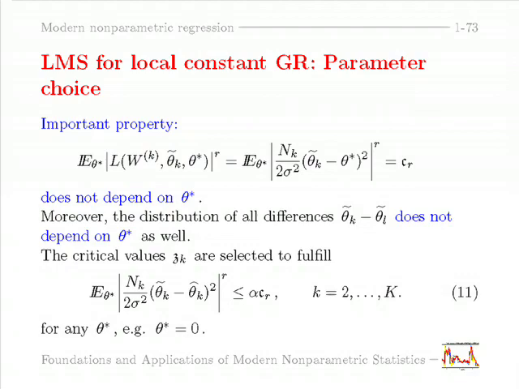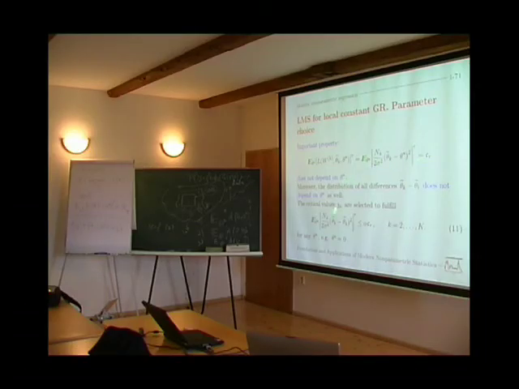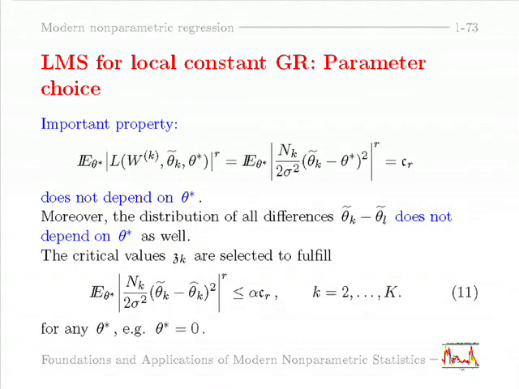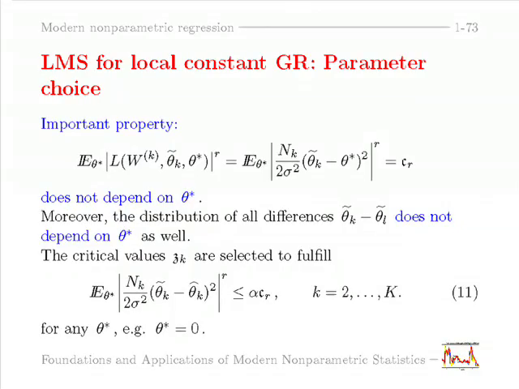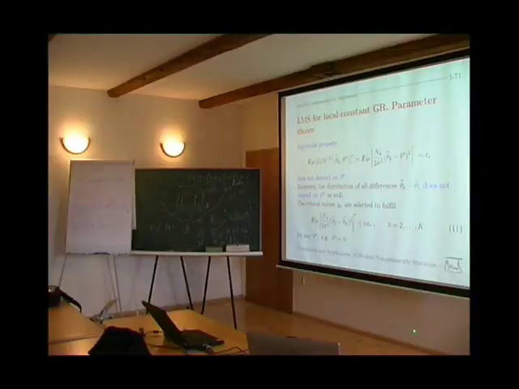that the risk bound is universal, here it doesn't depend on the true model, and therefore this leads to a very simple condition which you have to check by the choice of the critical values. That's the adaptive estimator: the difference between the adaptive estimator after step k and the non-adaptive estimator corresponding to the k-th model. This difference in the parametric situation is bounded by this constant alpha times R. R is the 2r-th moment of the normal random variable.